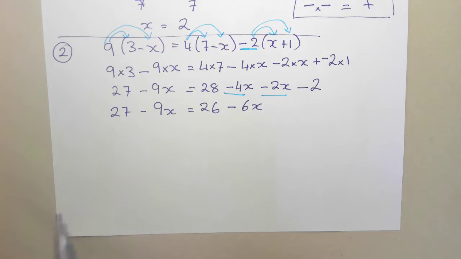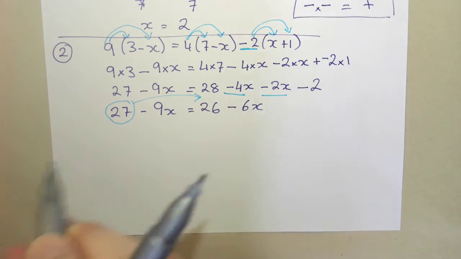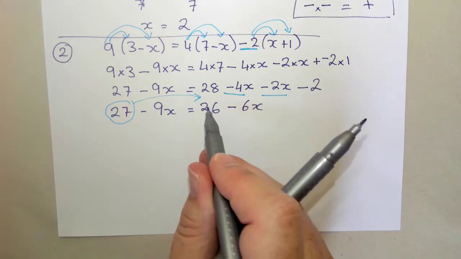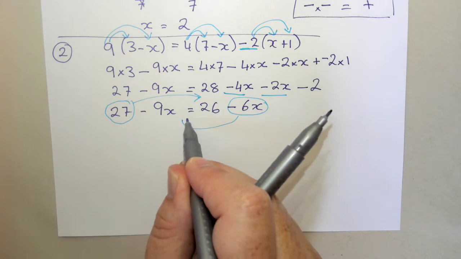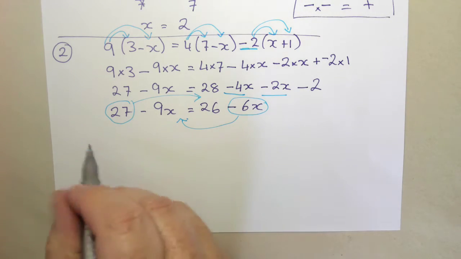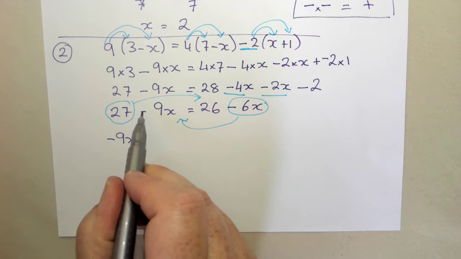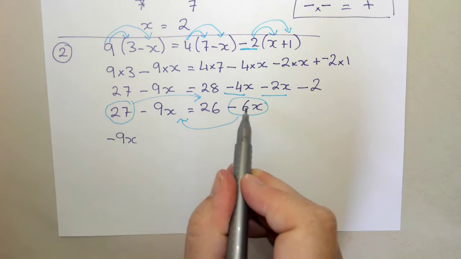Now what I want to do is collect all the x's on the left and all the numbers on the right so that I can solve that. So let's think about what's going to stay and what's going to move. So the 27, that's going to move. The minus 9x will stay, equals 26 is going to stay, and this minus 6x, that's going to move. Okay, so the minus 9x is going to stay where it is. Remember, that minus belongs with this 9x. It doesn't belong with the 27, so that goes with the number after it.